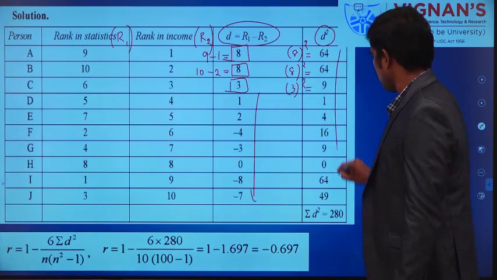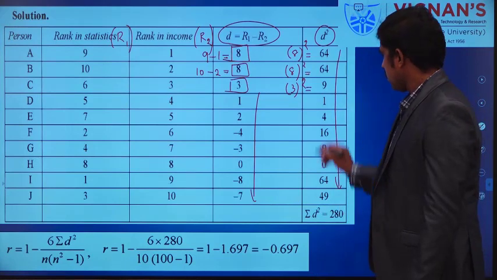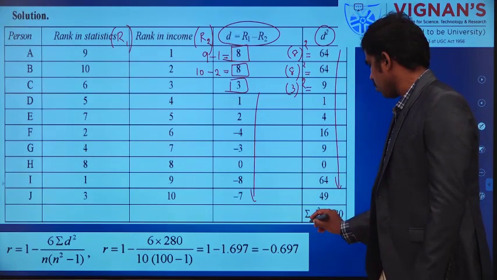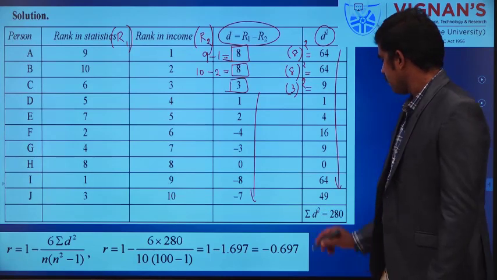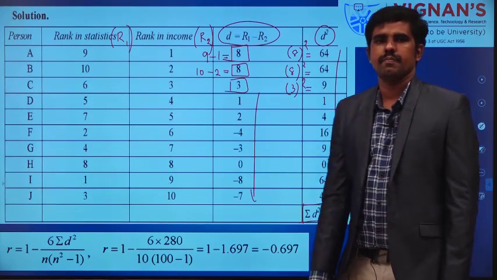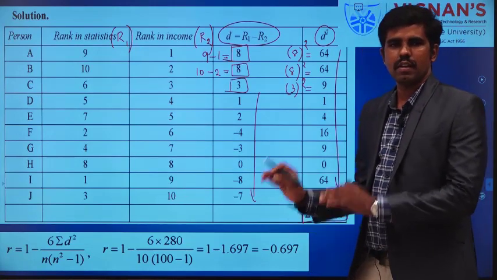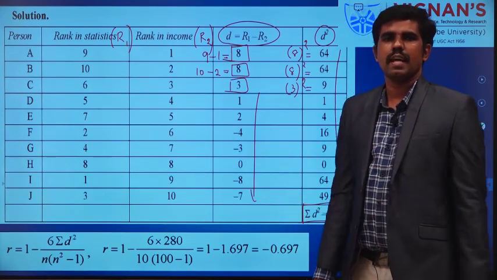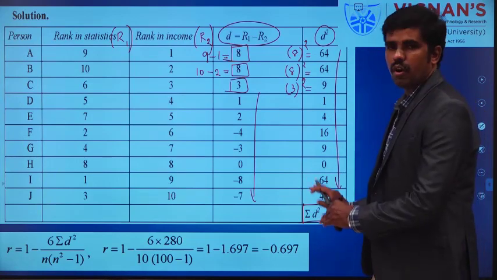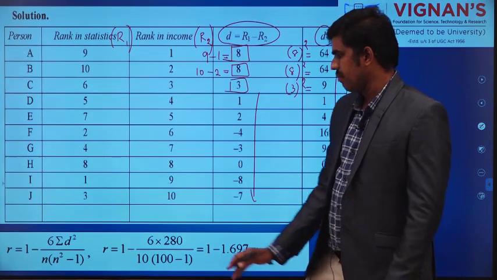In this way you calculate all the D square values. Then you add all these values to get summation D square. So what I am getting for summation D square is 280. So only one value was pending to find the rank correlation coefficient, and I have got that value also. Now I am going to apply that value in the formula.